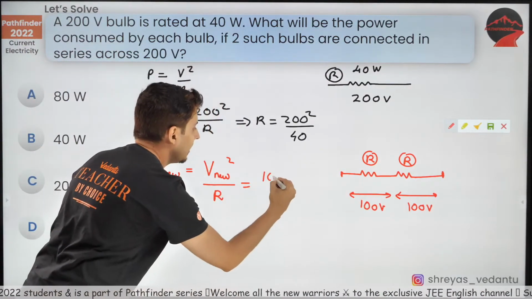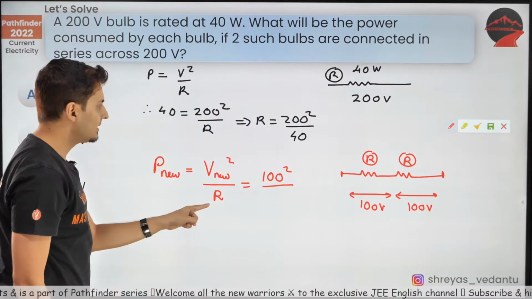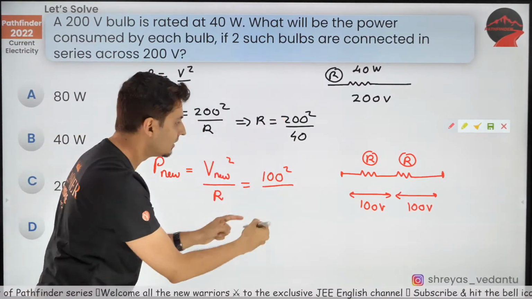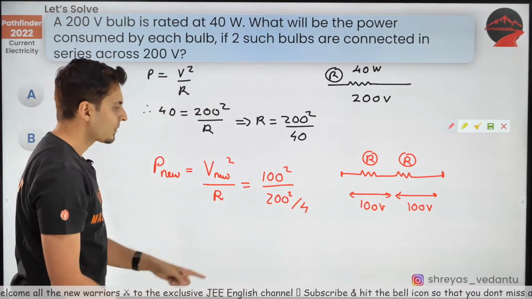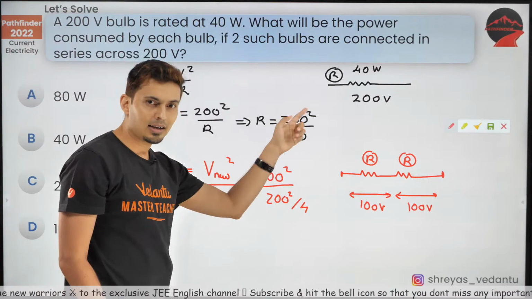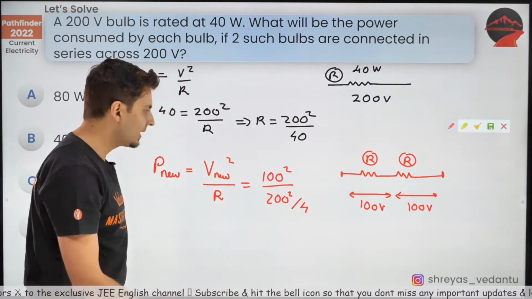The new voltage is 100 square, guys. Resistance, substitute it from here. It will be 200 square divided by 4. That's the reason why I told you keep this R in this form, because I know a lot of things are going to get cancelled.